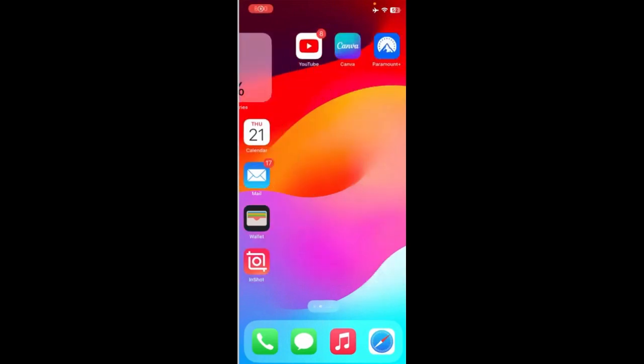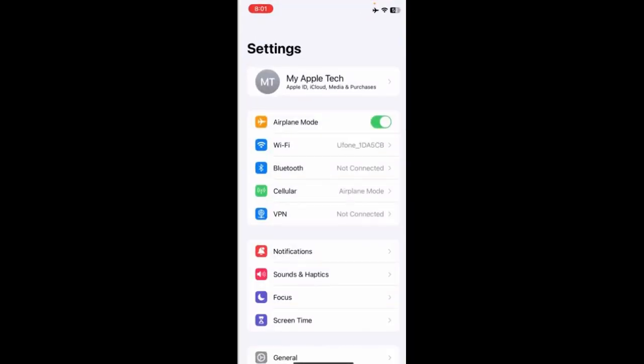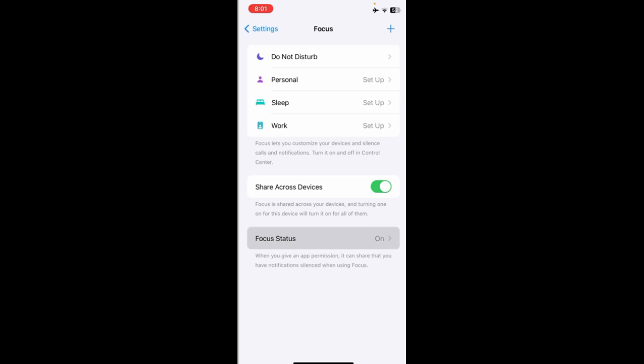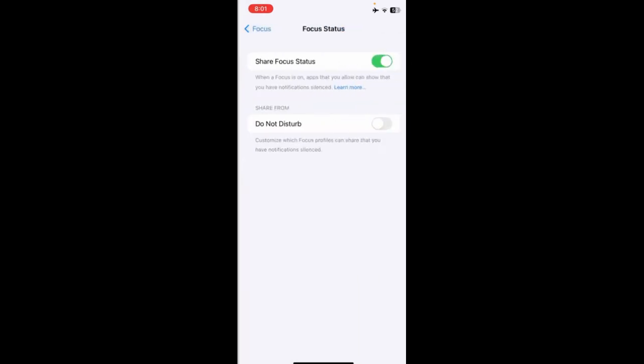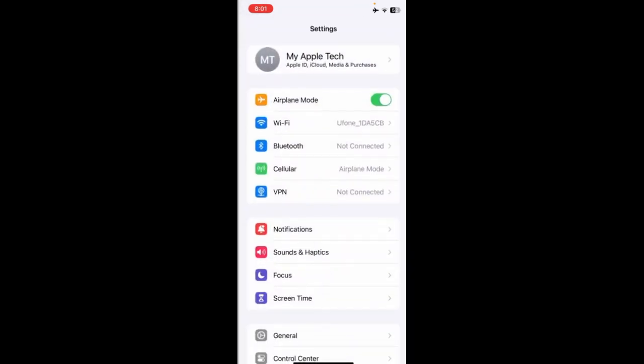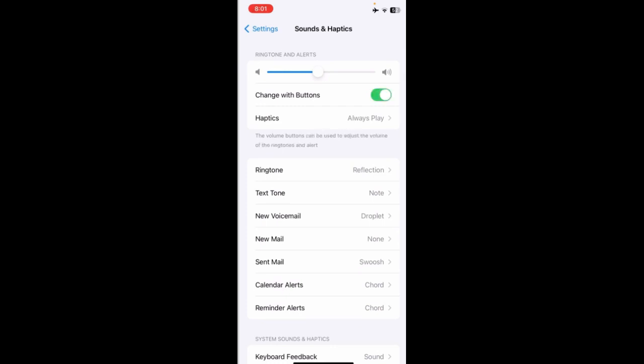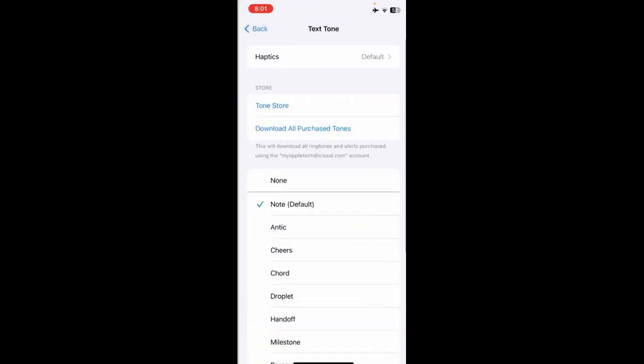So today we're going to be discussing how to fix notification sounds that are not working after the iOS 17 update. For that, you need to open Settings, tap on Focus, turn off Do Not Disturb, and then tap on Sound and Haptics and enable Change with Buttons. Also check your notification tone as well.